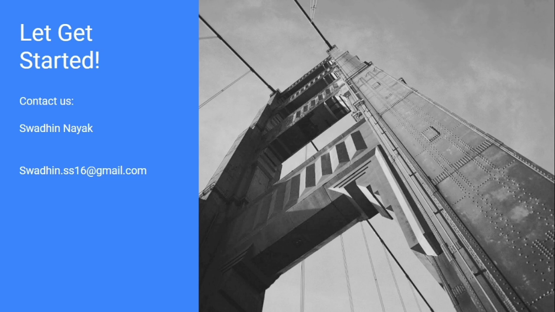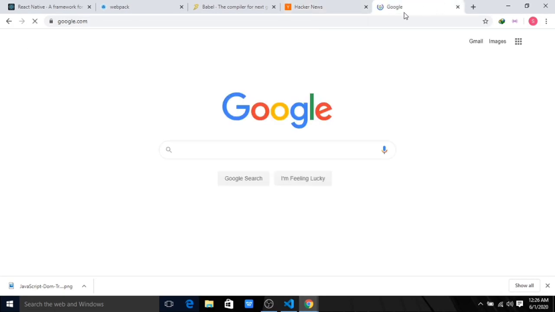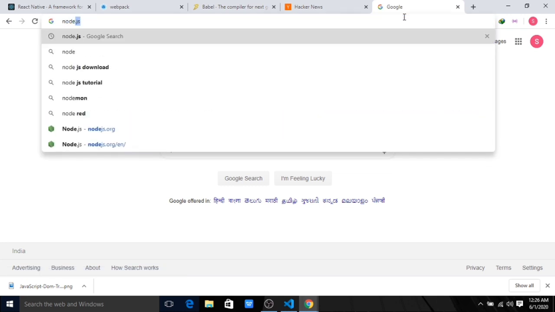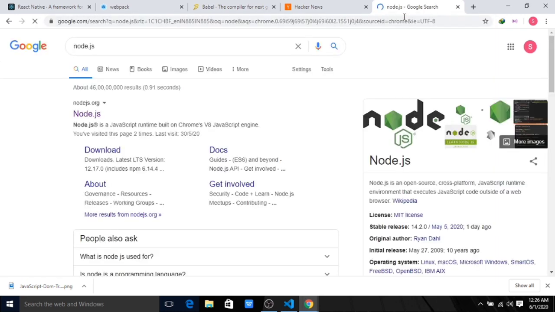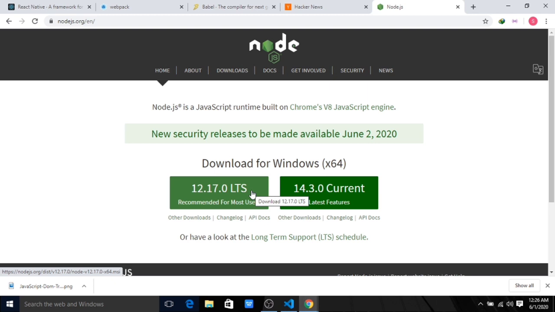For that, I'll move to my Google Chrome here, and the first thing we need to do is go to Node.js, because to run React we need some prerequisites. So first we'll go to Node.js and download Node, because to manage React packages we'll use something called npm, that is Node Package Manager, which comes along with Node. What is the benefit of having Node Package Manager? Whenever we have dependencies, we can install or uninstall them using this Node tool.